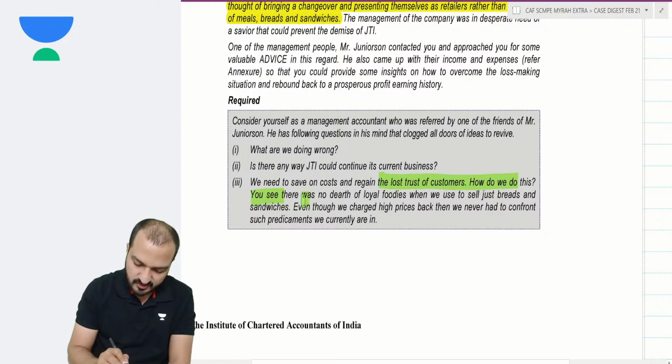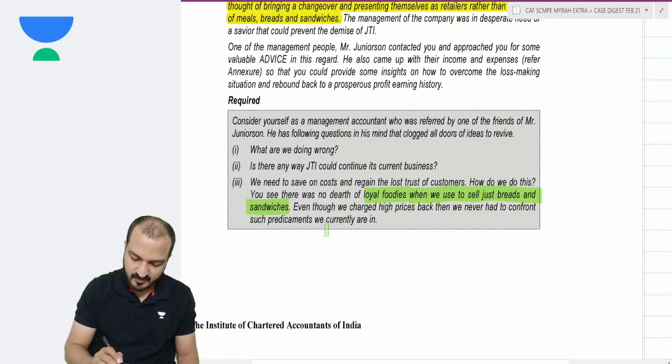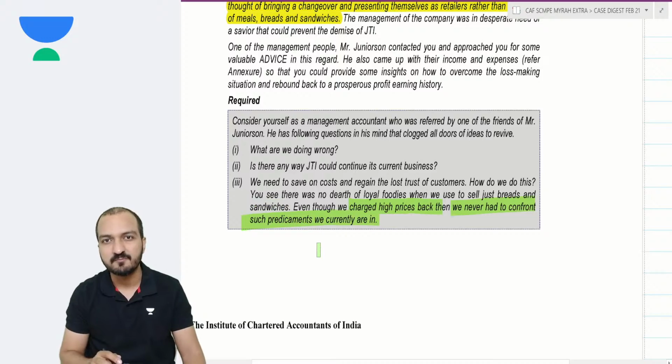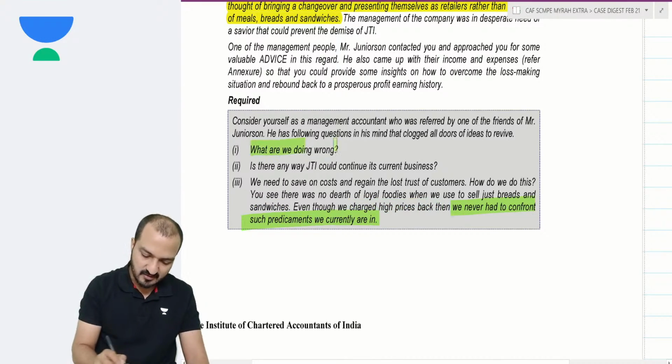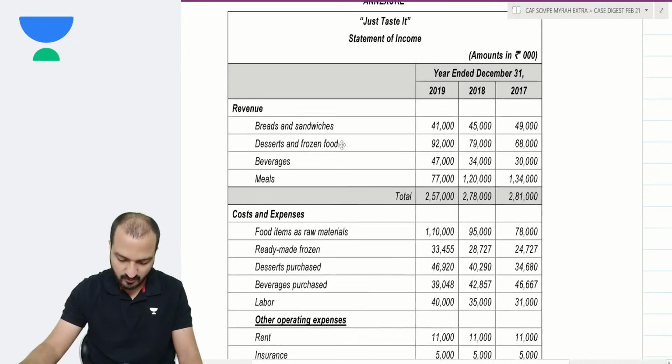You see, there was no dearth of loyal foodies when we used to sell breads and sandwiches. We had loyal customers when we were selling sandwiches. Even though we charged high prices back then, we never had to confront such predicaments as we are currently in. So let us start answering that first. What are we doing wrong?